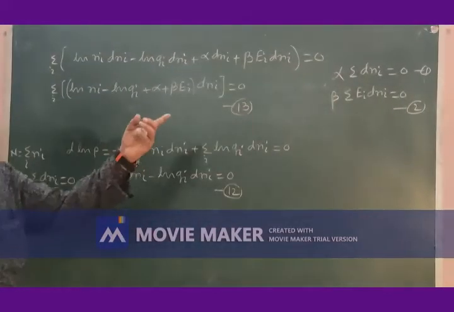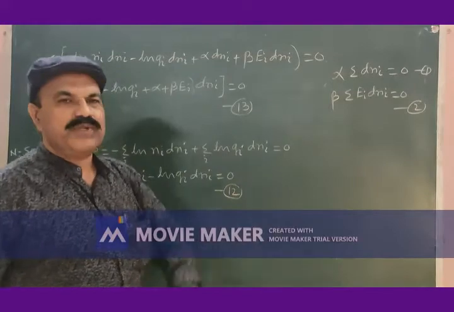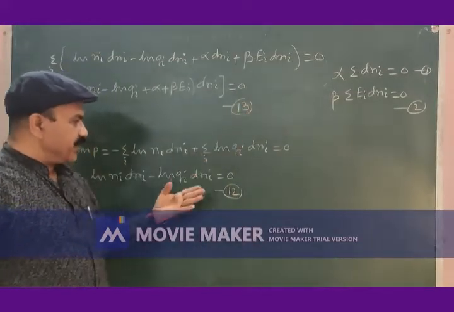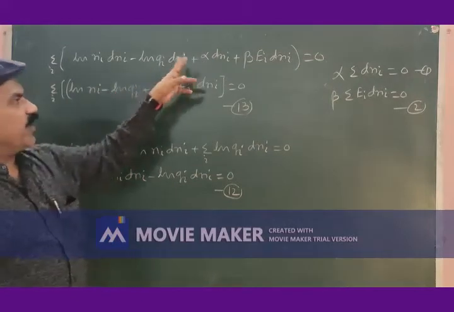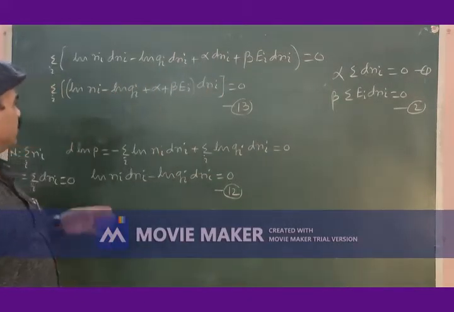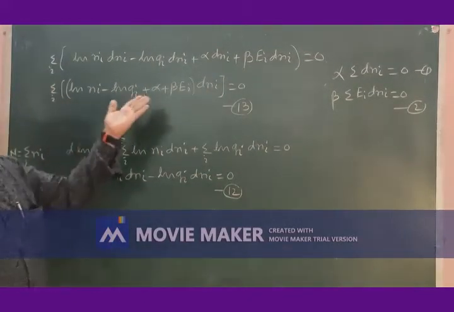So after multiplying equation 1 by alpha, equation 2 by beta, and adding these two into 12 this way, and taking this dni common from all the three terms, we will simply have equation 13.